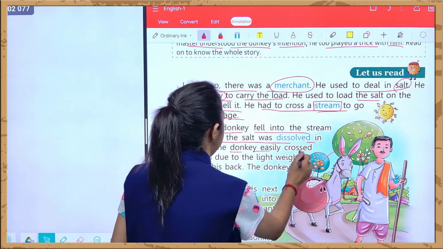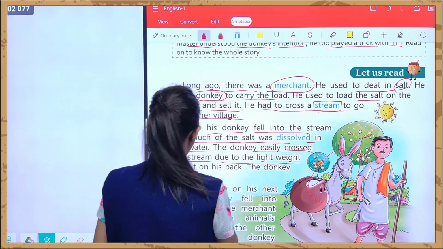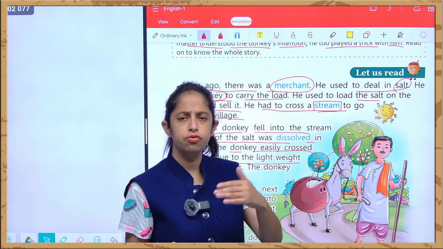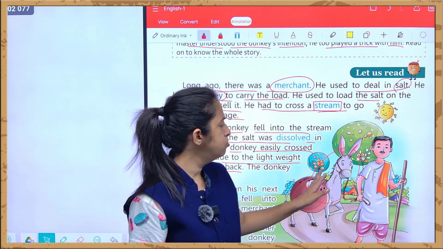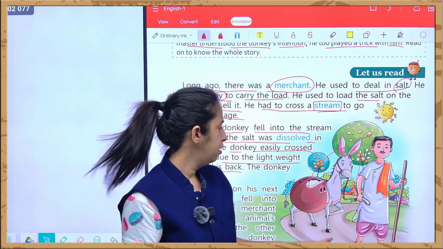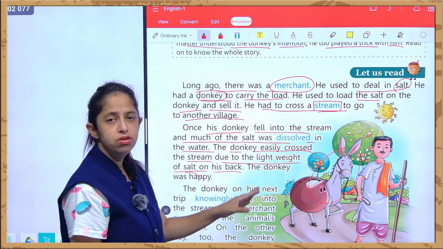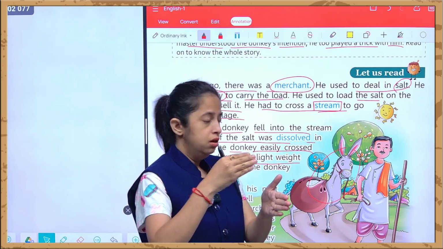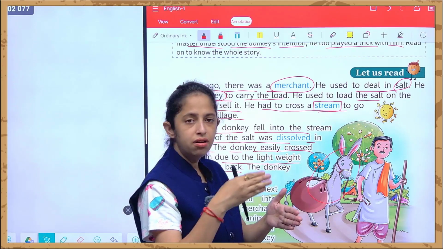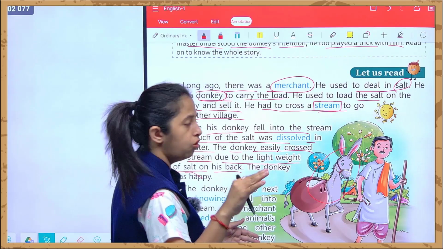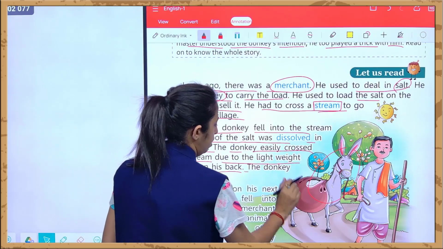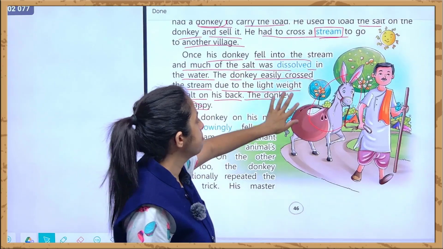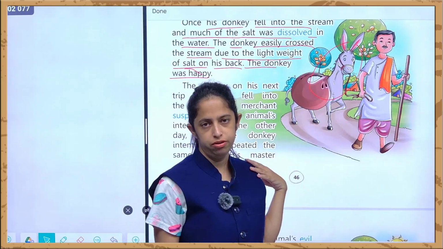The donkey easily crossed the stream due to the light weight of salt on his back. As half of the salt had dissolved and fallen into the small stream, the donkey's weight got light, right? And due to that light weight, he was easily able to cross that river. The donkey was very happy at that time as the load on his back was very light, right?